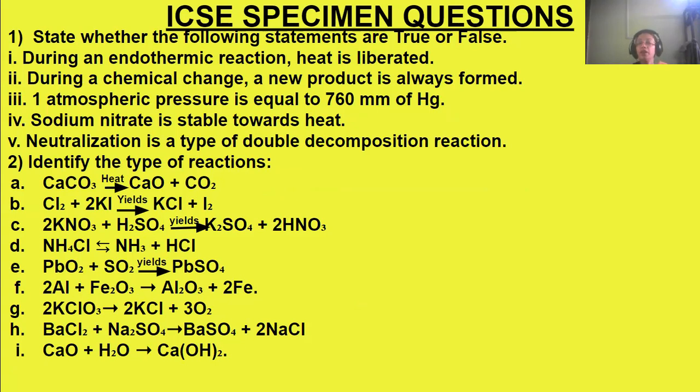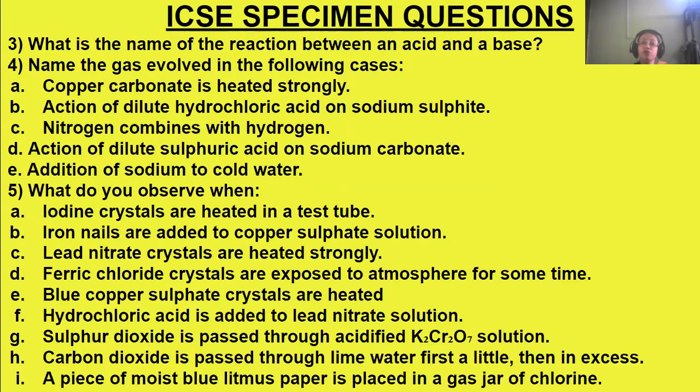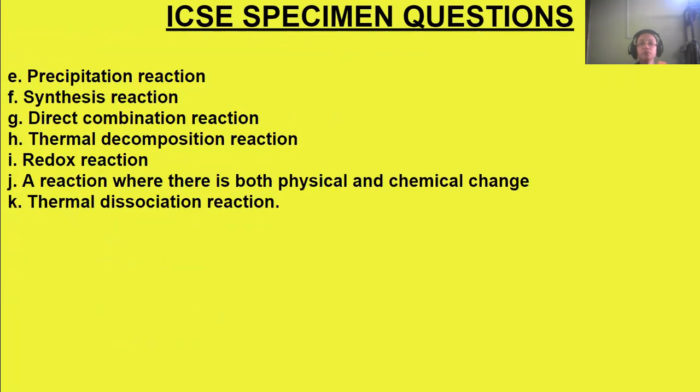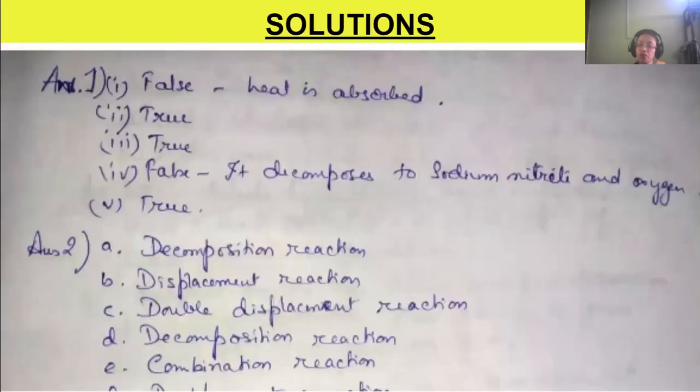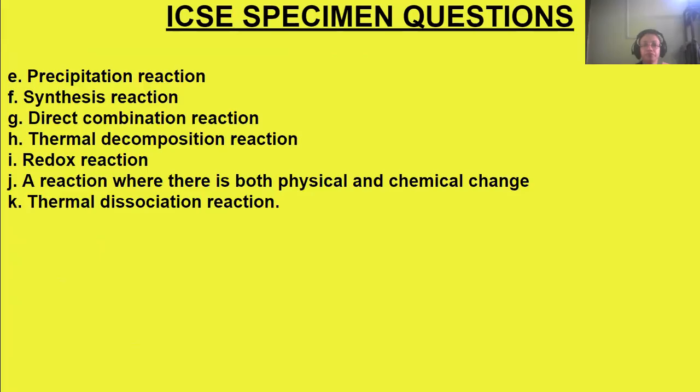where acid reacts with the base and forms salt and water. Then identify the type of reaction. See, when heat is given to calcium carbonate, the product that is formed is calcium oxide and carbon dioxide. The reaction is a decomposition reaction.